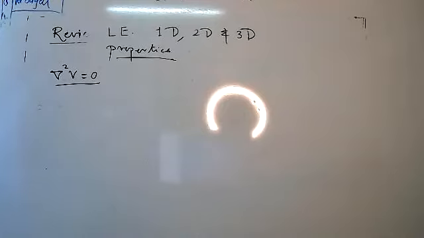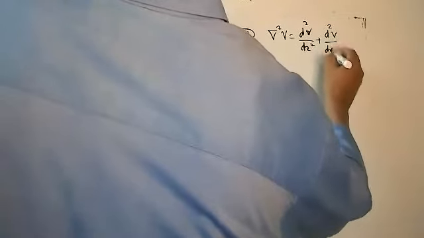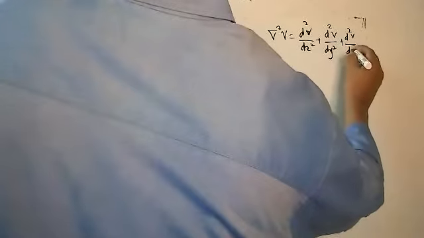And in terms of coordinates, here I will write the general equation: del square V equal to d square V upon dx square plus d square V upon dy square plus d square V upon dz square.